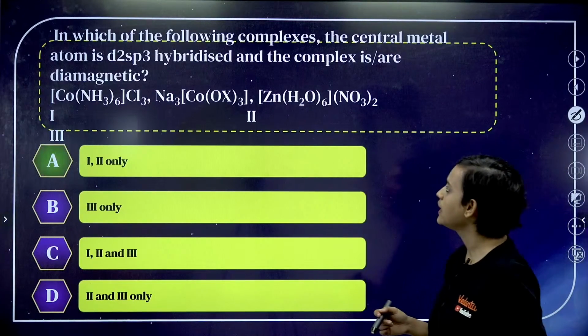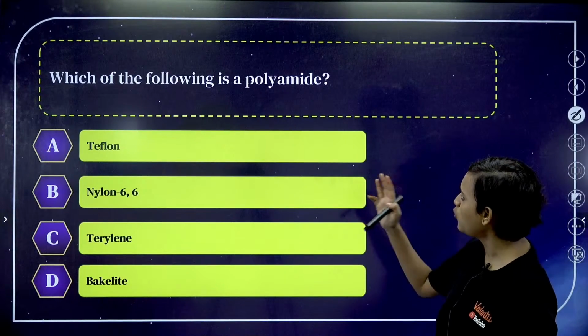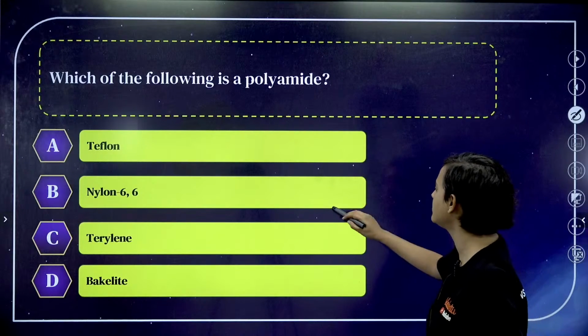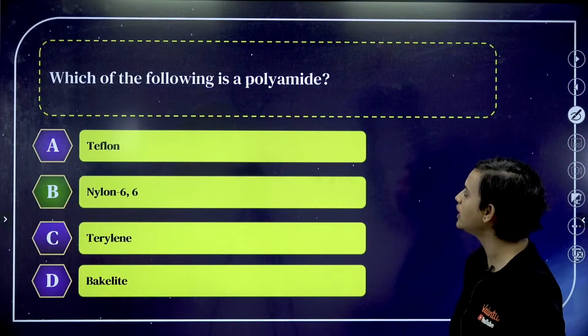Now, moving on. Which of the following is a polyamide? Everybody knows it. Nylon 66 is a polyamide.